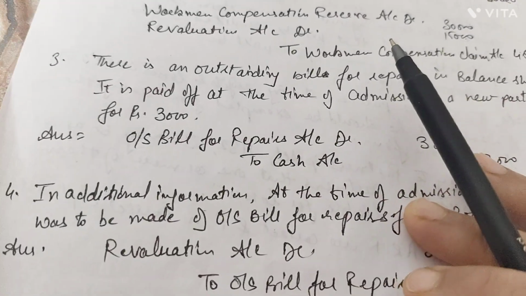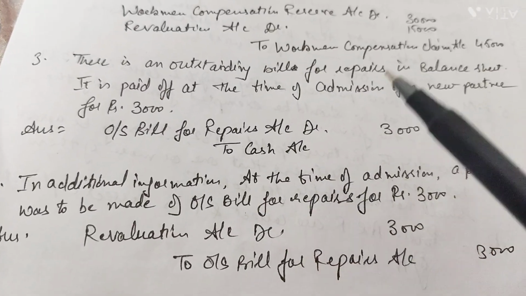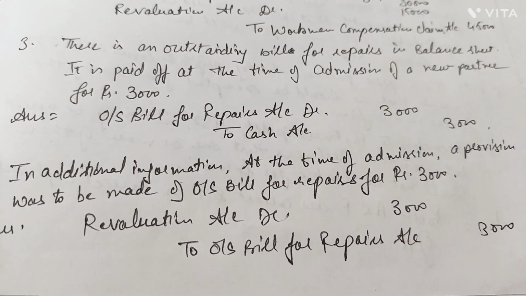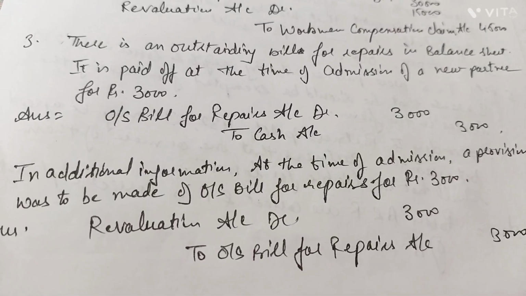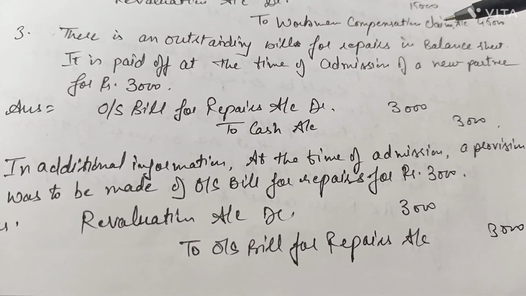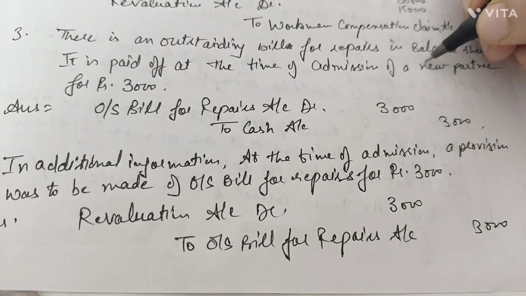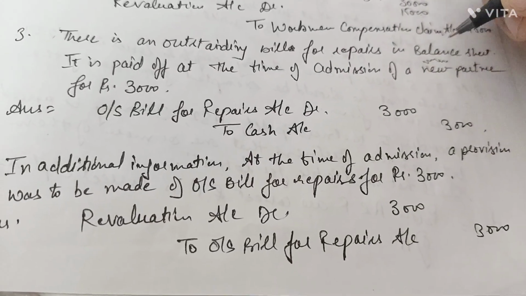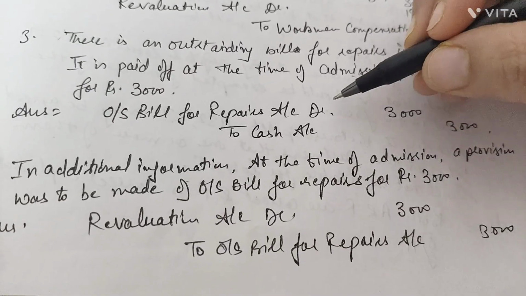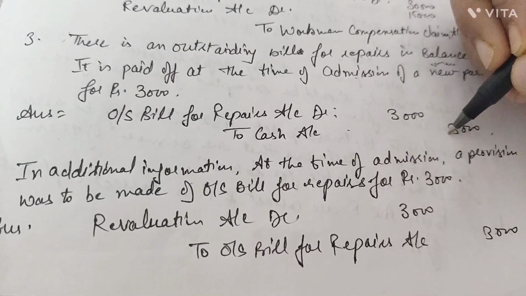Kindly give full attention to this third, fourth and fifth question which I am going to discuss, because these questions are related to each other. First of all, in this third question there is an outstanding bill for repairs in the balance sheet. The outstanding bill for repair is given in the balance sheet and this is paid off. So the liability paid off would be outstanding bill for repairs to cash account, that is with rupees 3,000.